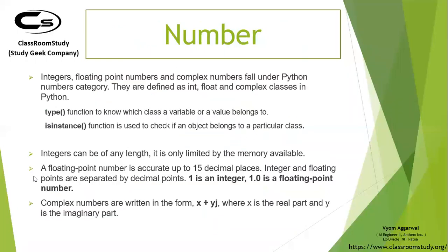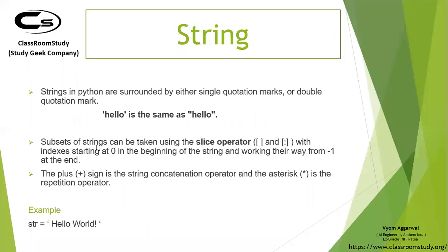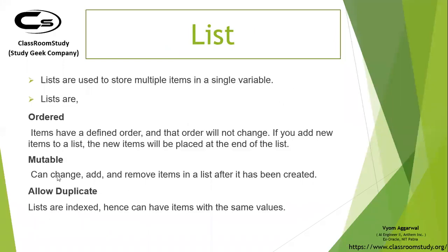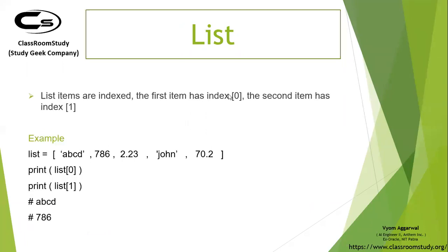Then I won't get into the details of these data types. Okay, string, and you have lists. Lists are ordered, mutable, and allow duplicates. This is how you define your list. This is how you access them.